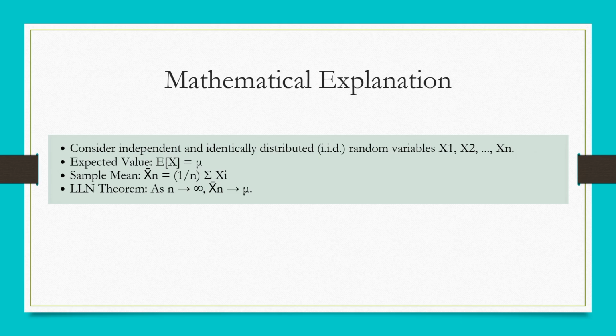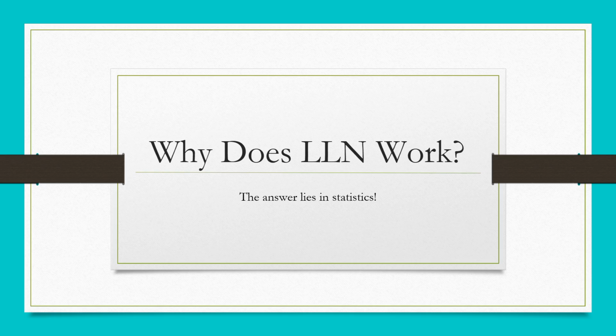So now you must be wondering why all this happens. The answer is statistics. As the sample size grows, extreme values cancel out, and the probability of large deviations from the expected value gets smaller. In simple terms, the more trials you conduct, the more balanced and predictable the outcome becomes.